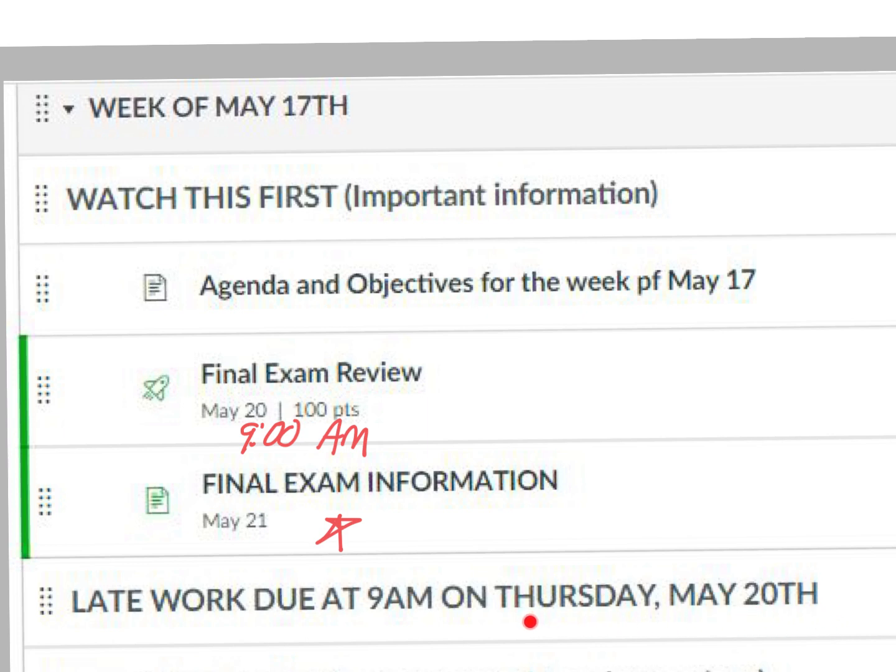Okay, so once again, just two things to remember on that May 20th: that final exam review is due at 9 a.m., and that any incomplete late work that you are submitting must be done by 9 a.m. on Thursday, May 20th.